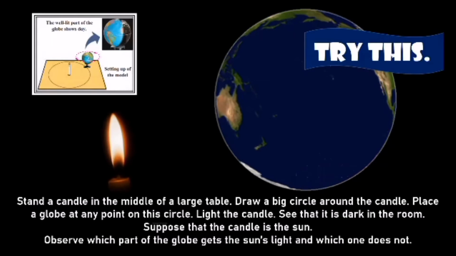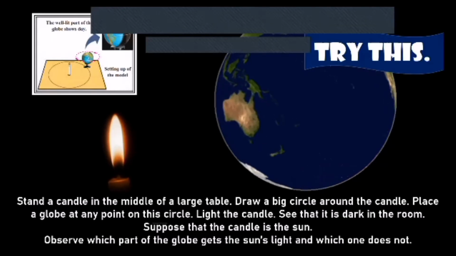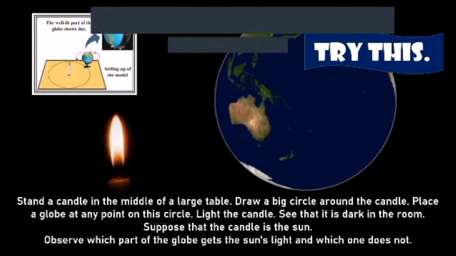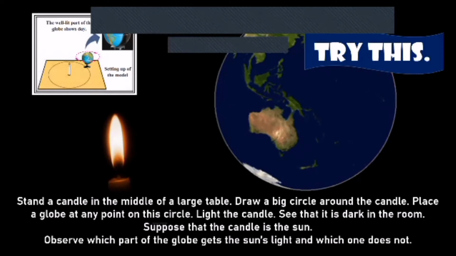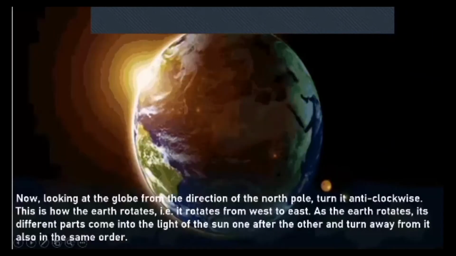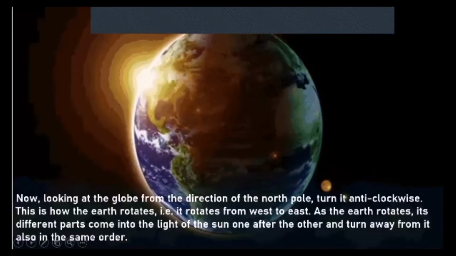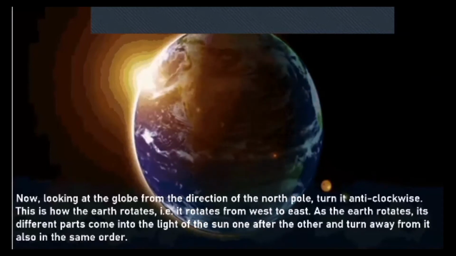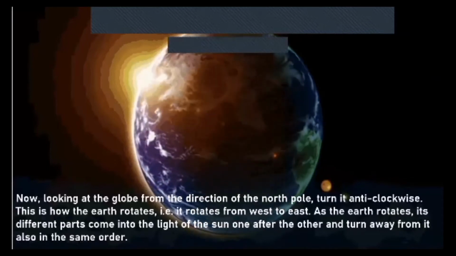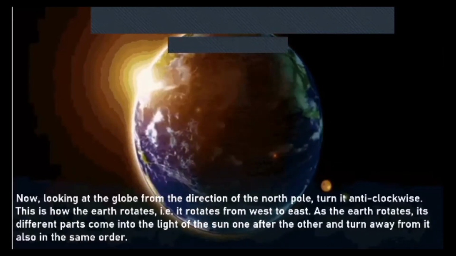All right, if you do not have a globe, you can do this with any ball that you have. You can do it with any kind of a ball, but it has to be a ball. Please keep that in mind. All right, now looking at the globe from the direction of the north pole, when you see it, turn it anti-clockwise.